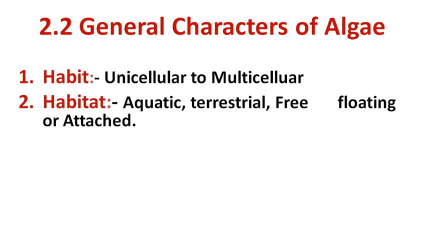One of the algae, Cephaleuros, is a parasitic alga that grows on the coffee plant and causes the disease called red rust of the coffee plant.